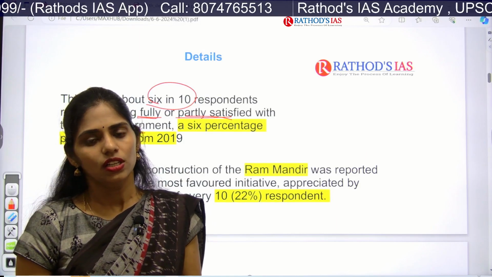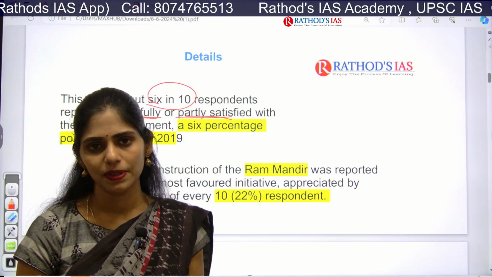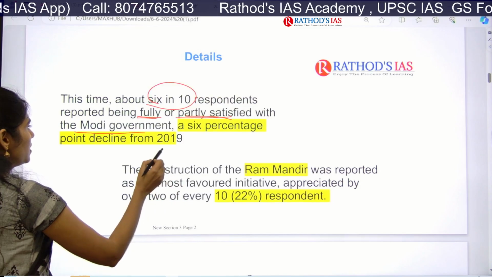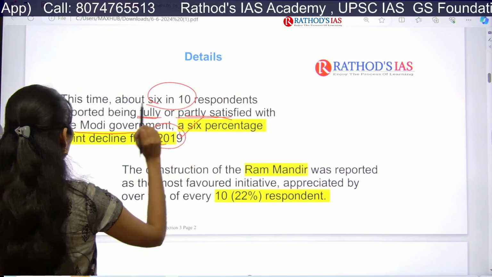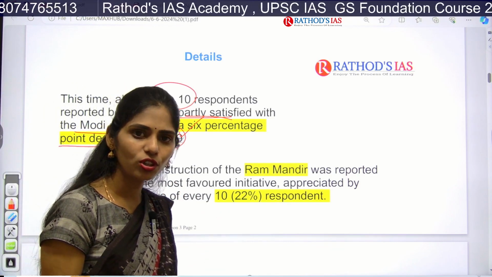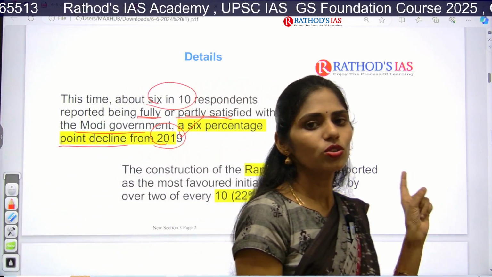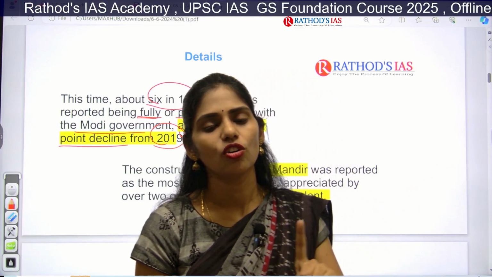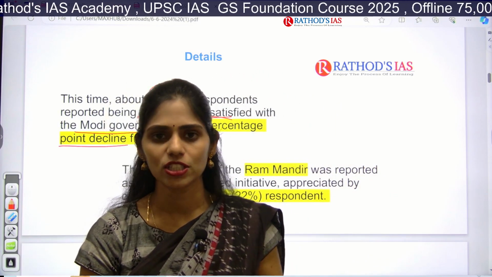Now we are going to see the third term of the BJP government. In the first term they said a 6 percentage point decline. So if you compare the 2019 post-poll data with the 2024 data, there is a 6% decrease of people who are in favor of the BJP government.